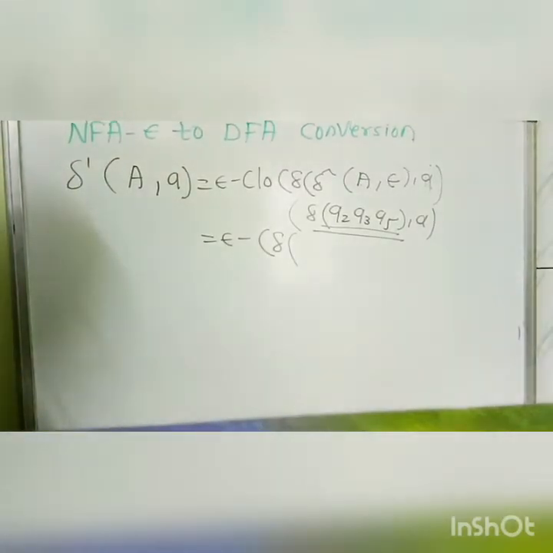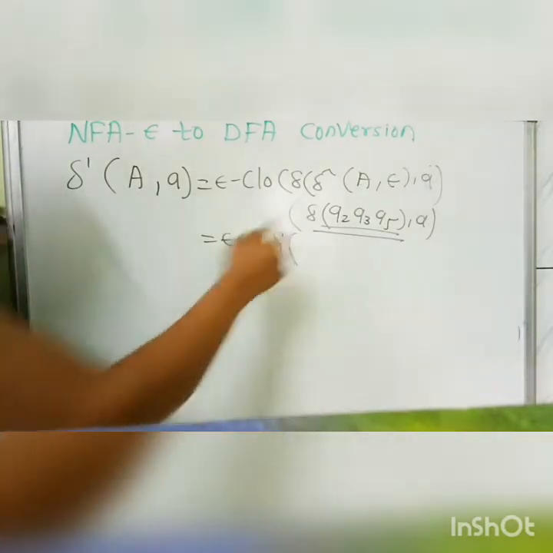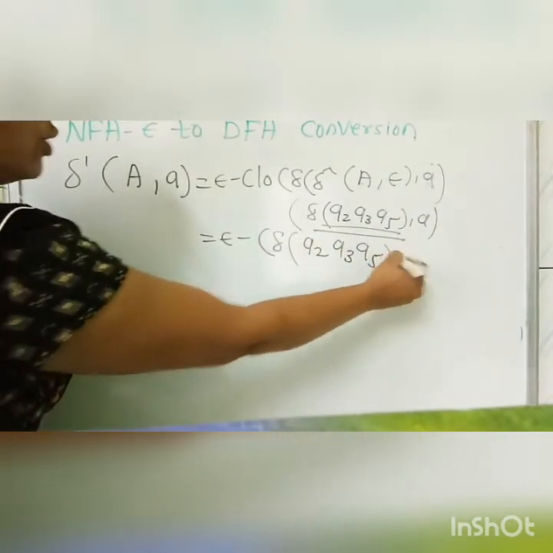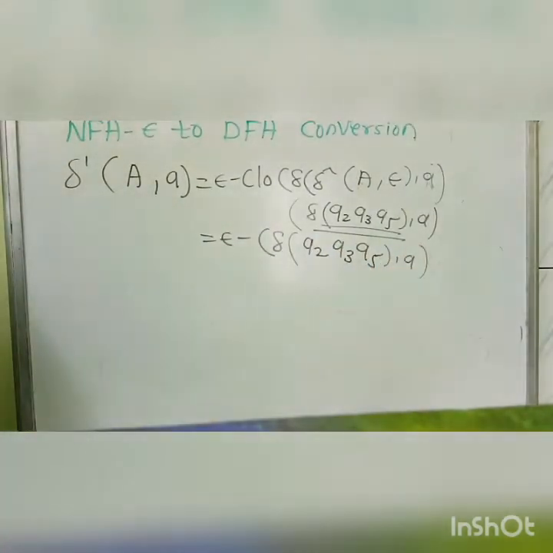Q2 has Q2, Q3, Q5 as its epsilon closure, Q3 has Q3, Q5, and Q5 has Q5. So again all will come to Q2, Q3, Q5, and we calculate it on a.